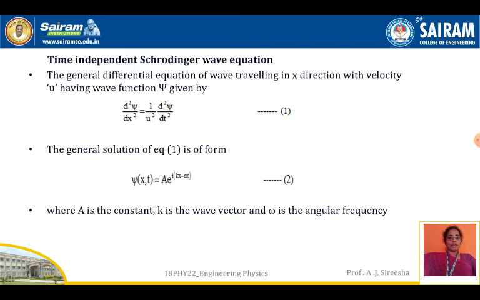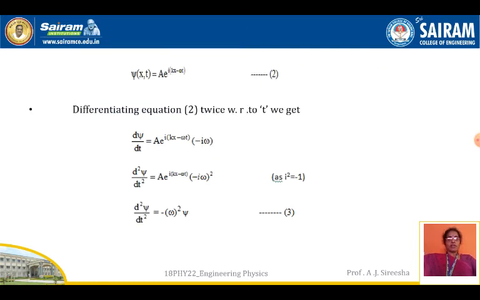So the general solution of equation 1 is psi of x and t equal to A into e to the power of i into kx minus omega t, where A is a constant amplitude, k is the wave vector and omega is the angular frequency. So what is a wave? The same equation I have written here because we have to differentiate this. Psi of x comma t is equal to A into e to the power of i into kx minus omega t. This is equation 2.